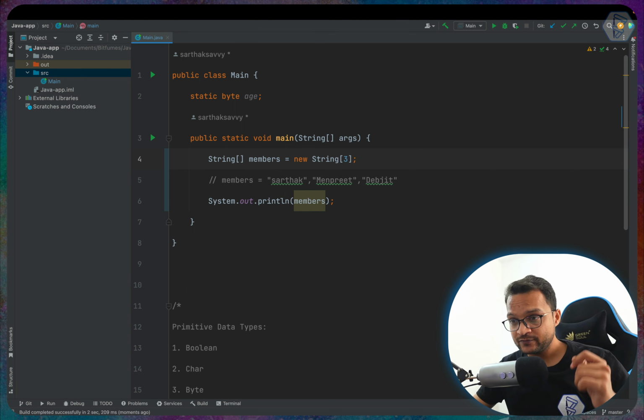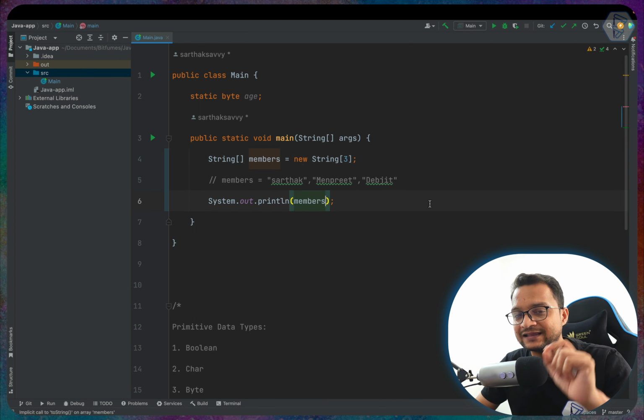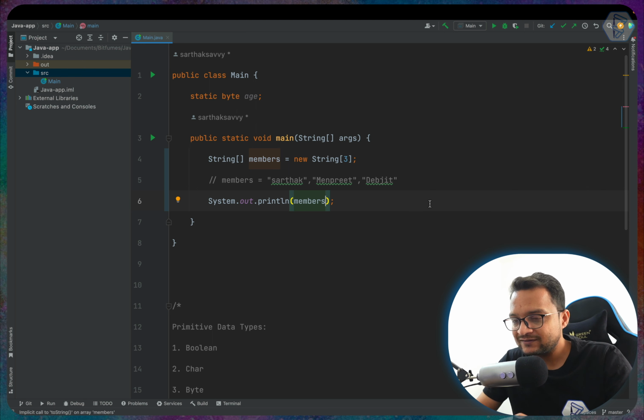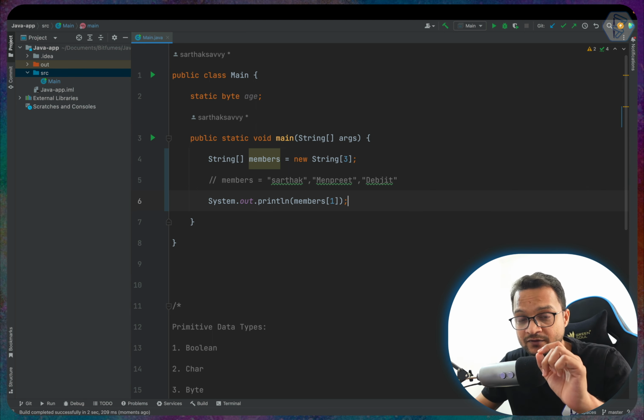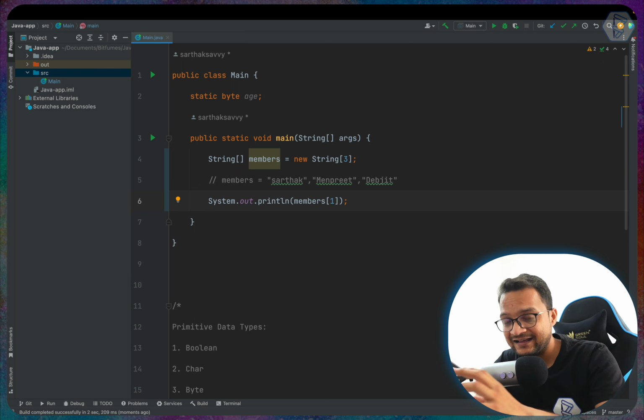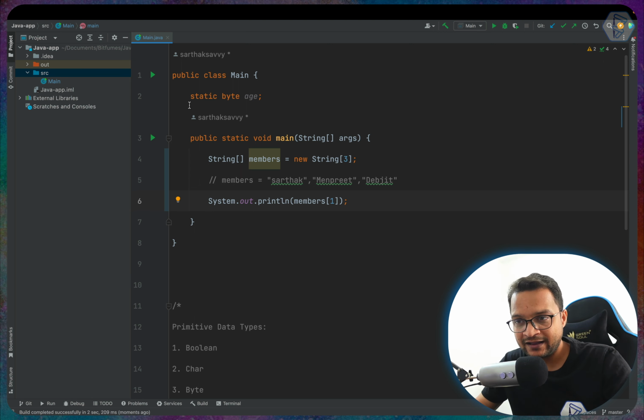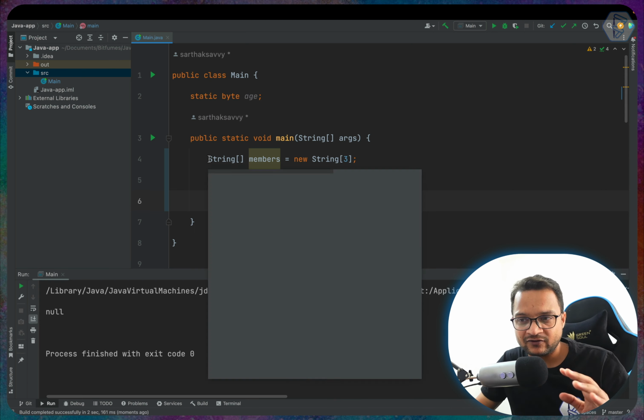You have to actually call each and every element one by one. How? You can say that I want the first index of this members array. I will give you the introduction to indexes later, but let's first run this program and see.